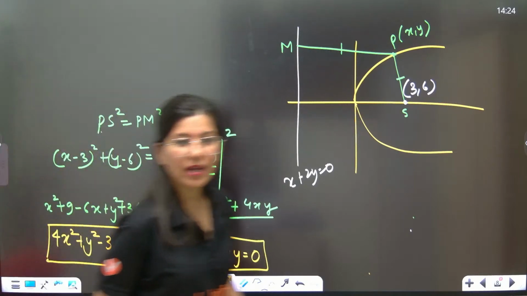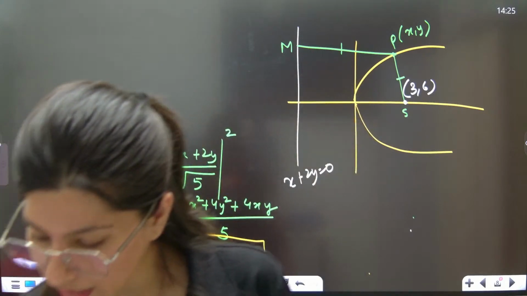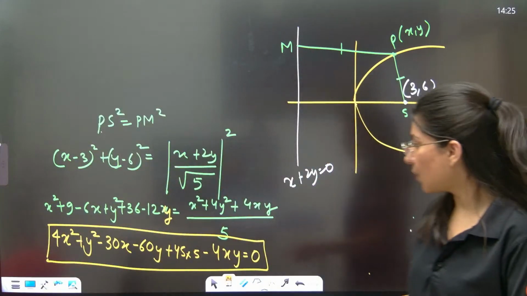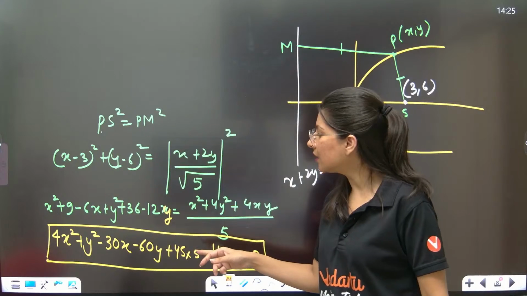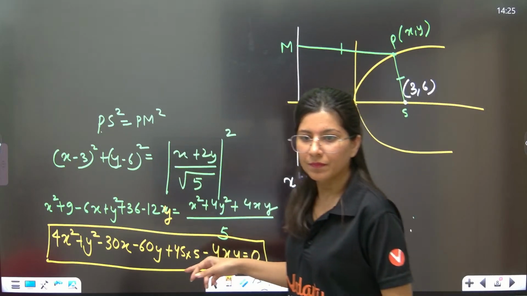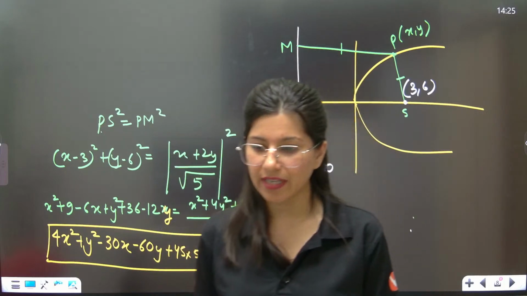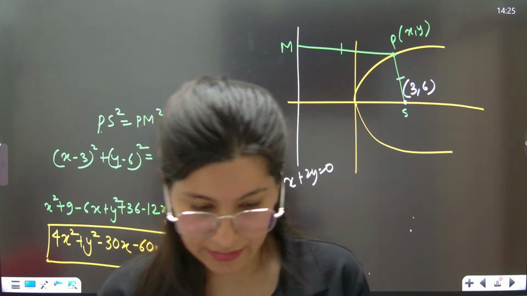The equation of parabola is 4x square plus y square minus 30x minus 16y, and this is what? 225 with a positive sign. Correct? Getting it? Yes.